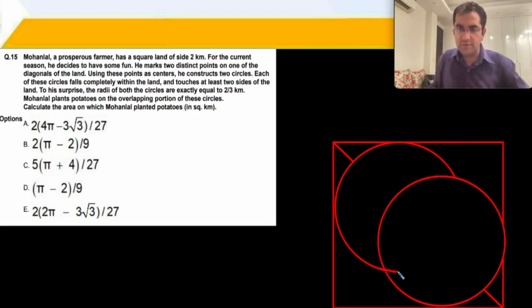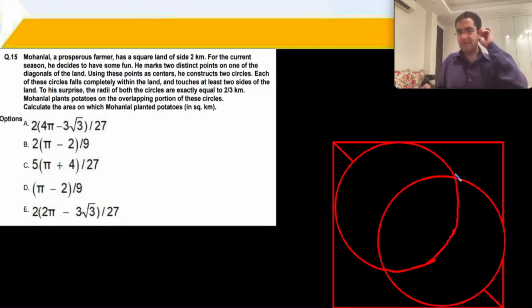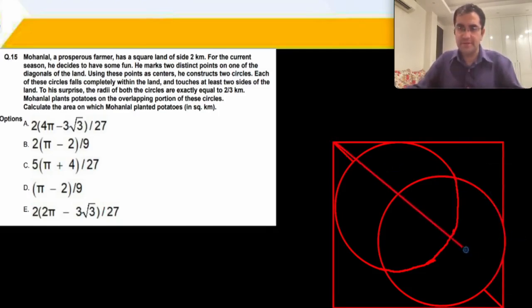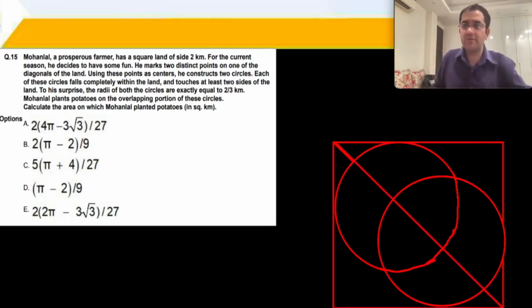over the years in CAT as well, right? Standard diagram, standard circles, we have to find out the area of the common region. Using these points as centers, he now makes two circles. So we can just make the circles a little smaller.